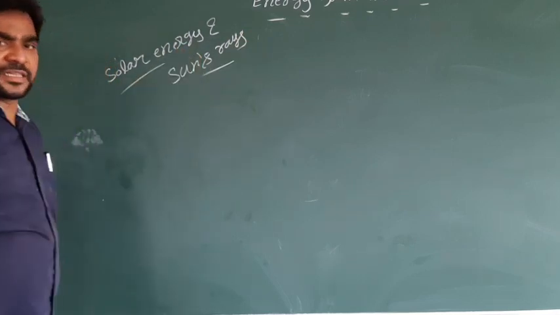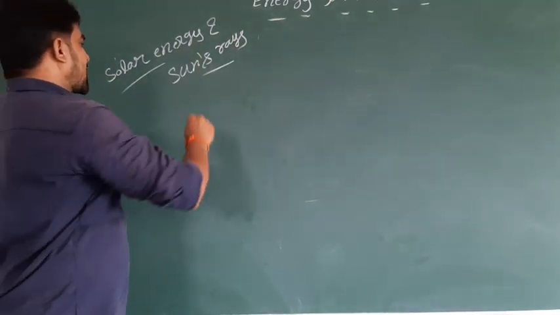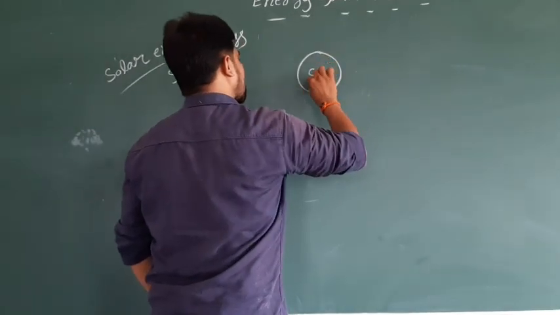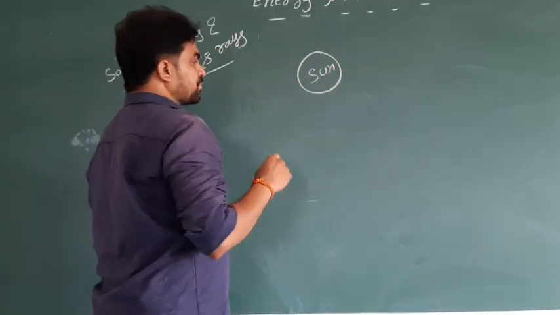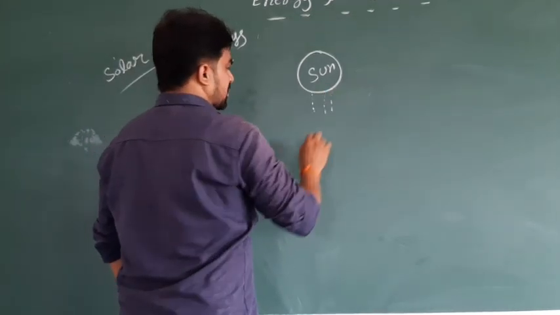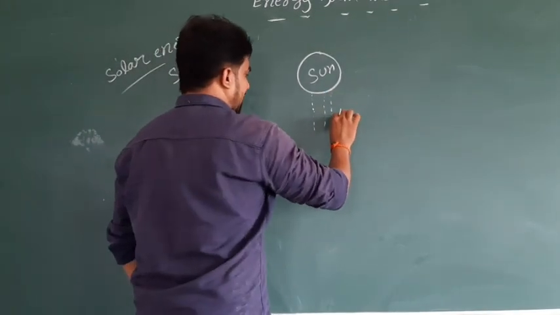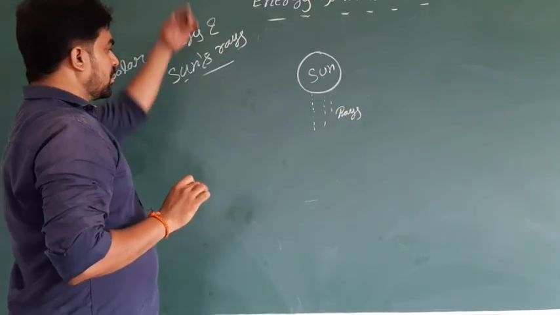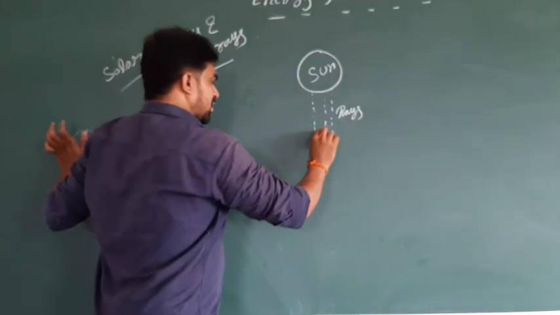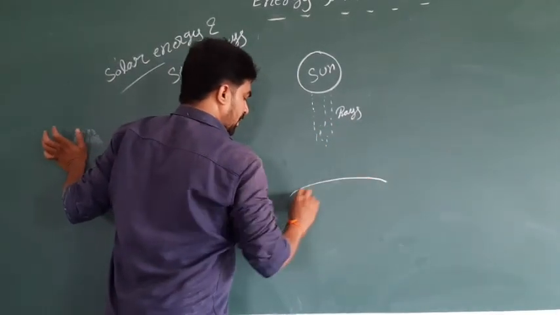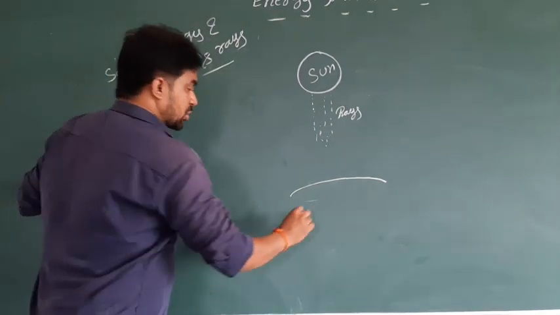Solar energy and the sun's rays. Imagine that this is the sun. The energy which is coming from the sun is also called rays. These rays of the sun's energy travel and reach the earth.